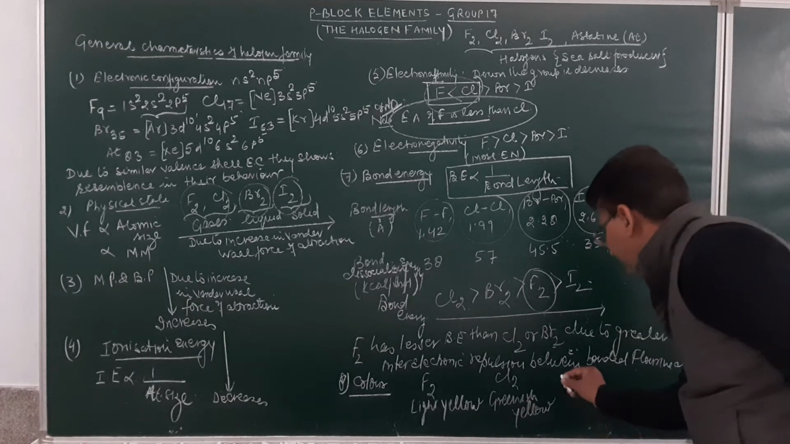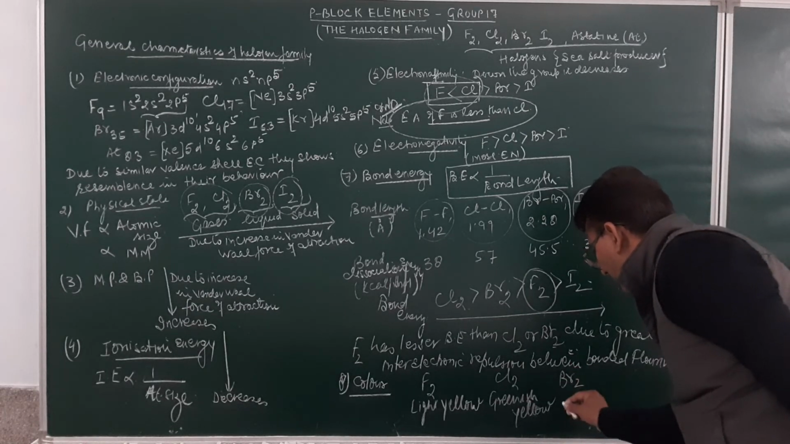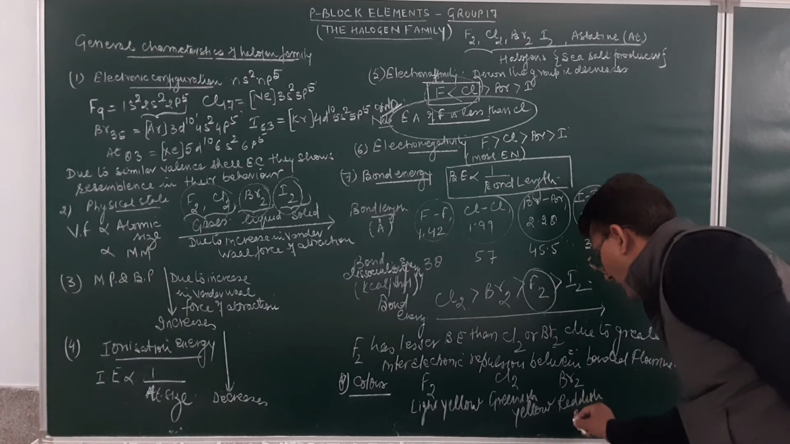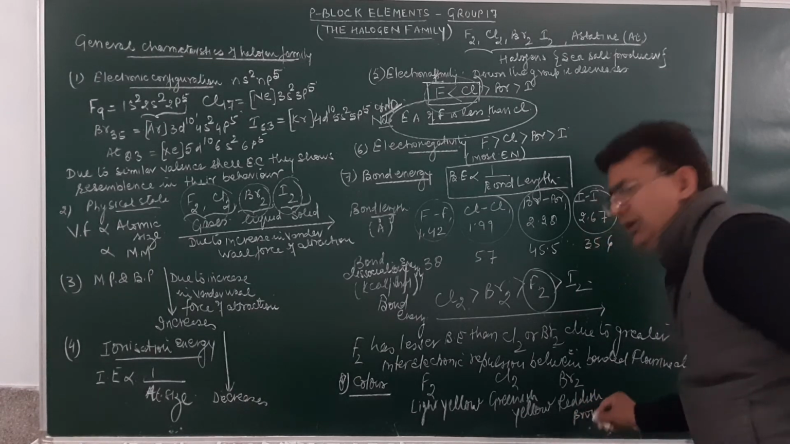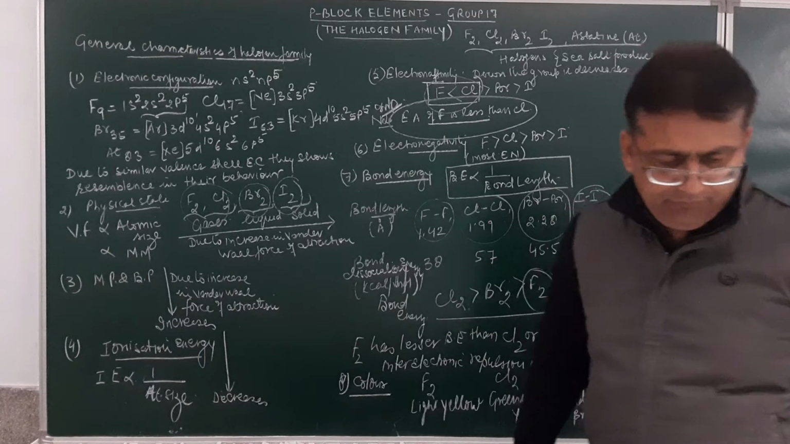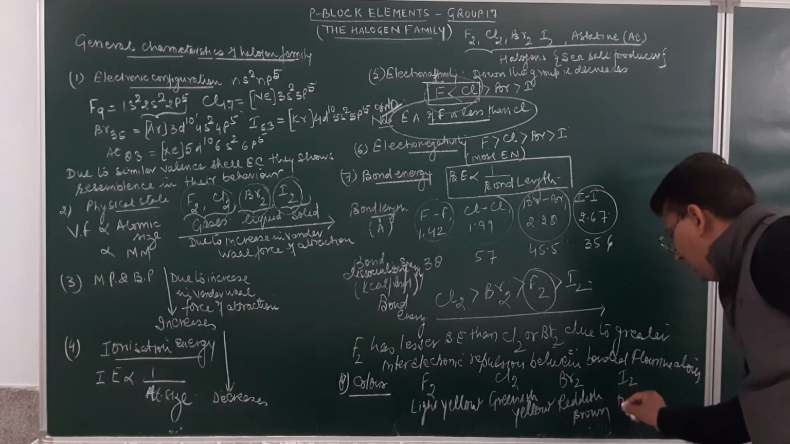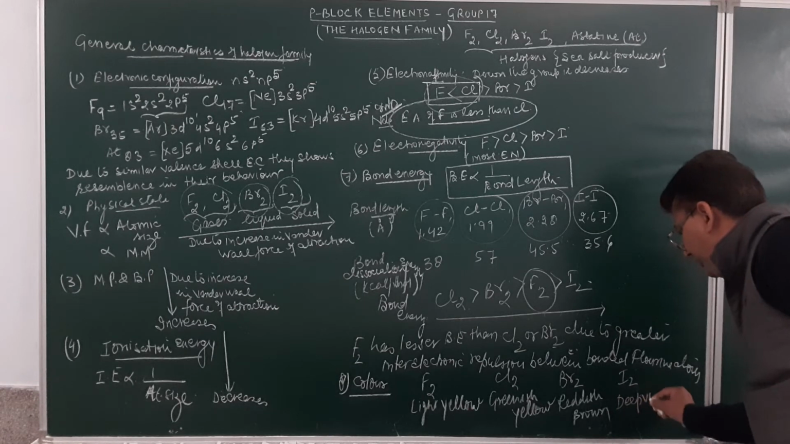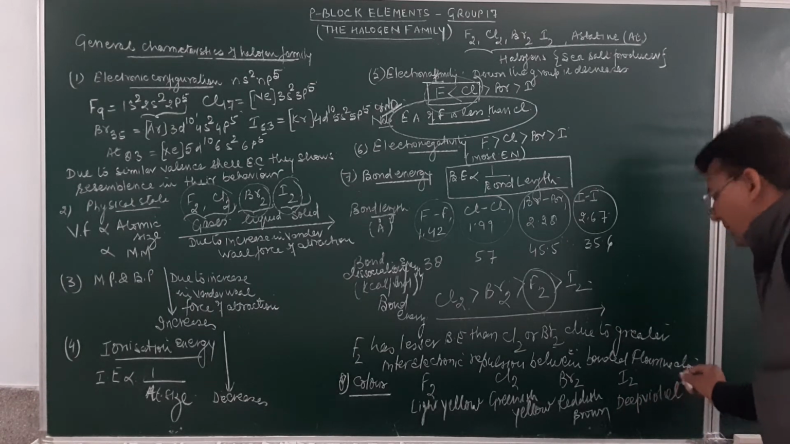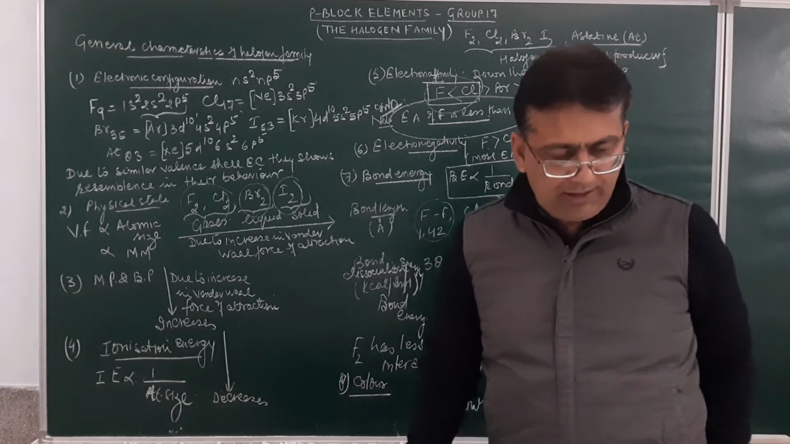Bromine will be reddish brown in color, and iodine will be deep violet in color. So remember this: iodine is deep violet.